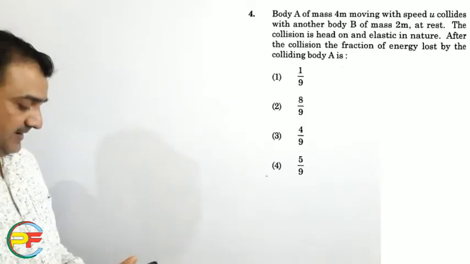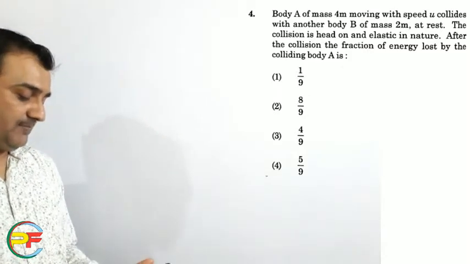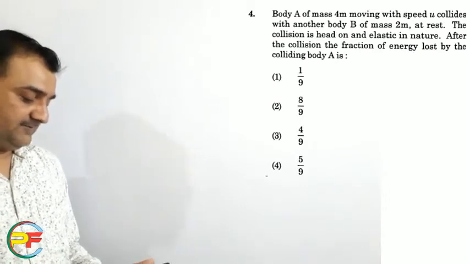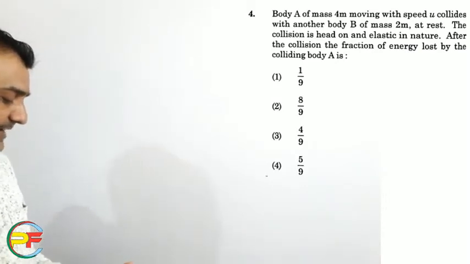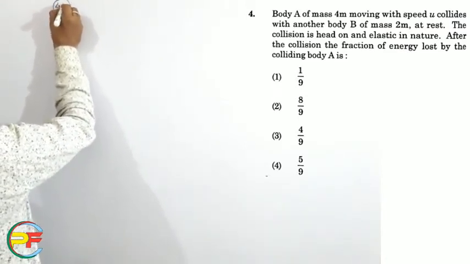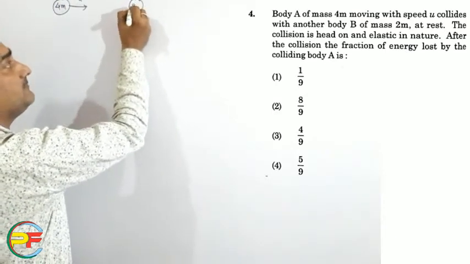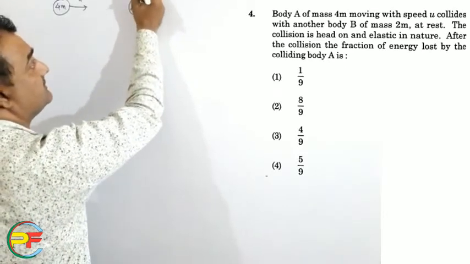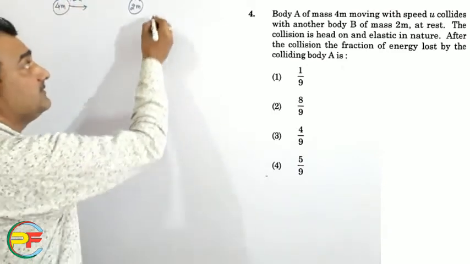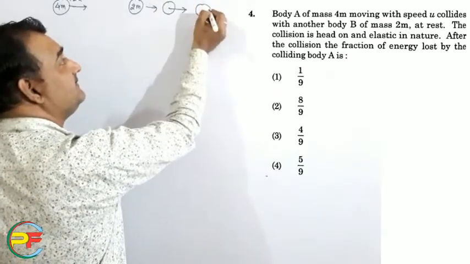So in this problem we are given a body of mass 4m moving with speed u that collides with another body of mass 2m at rest. The collision is head-on and elastic in nature. After the collision, the fraction of energy lost by the colliding body A is. So first of all, take a body of mass 4m moving with speed u, and this is your another body of mass 2m which is at rest. So its velocity u2 is 0 and this is your u1, that is u. After collision, because it is a head-on collision, the particles move in a straight line, but the velocities become v1 and v2.